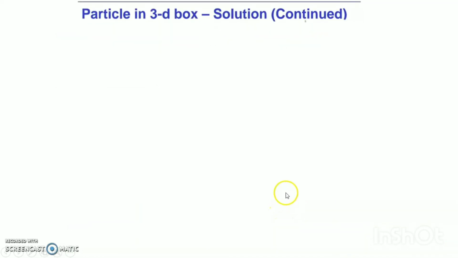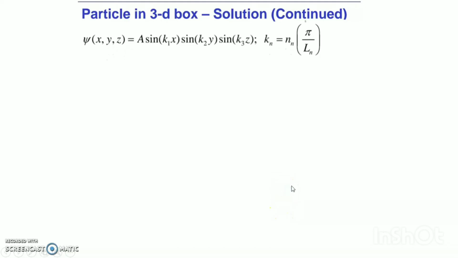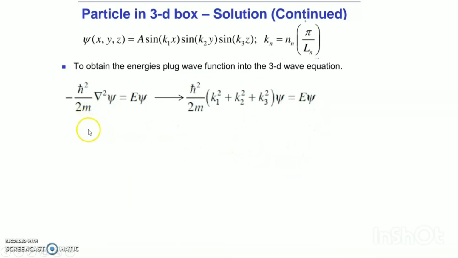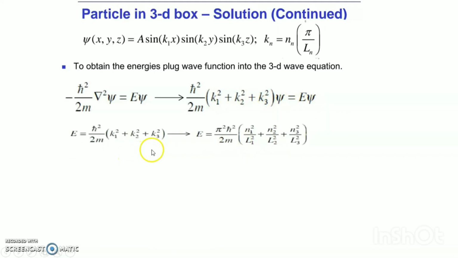Particle in a 3D box solutions continued. To obtain the energies, plug the wave function into the 3D wave equation: minus h bar square by 2m del square psi equals E psi. The del square gives k1 square plus k2 square plus k3 square equal to E psi, where k1 square plus k2 square plus k3 square is equal to pi square over L square times n square.